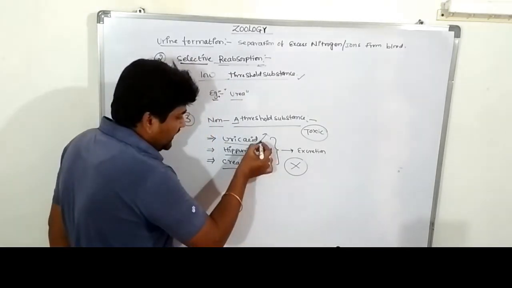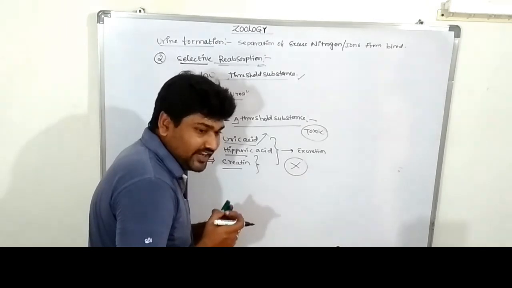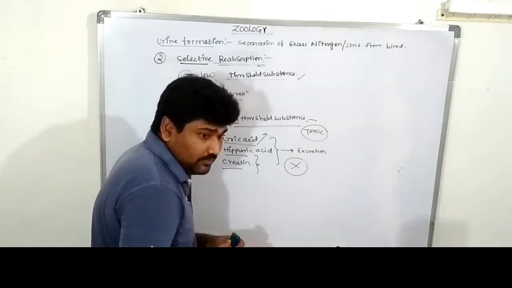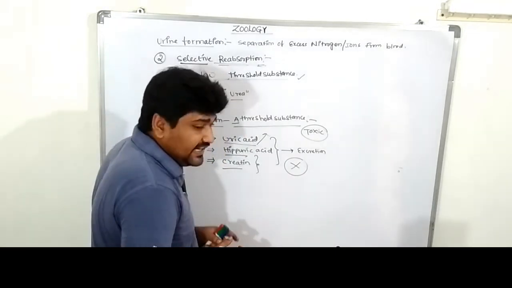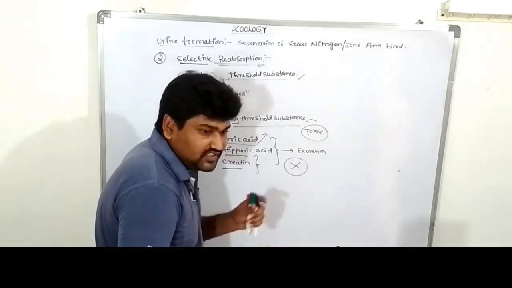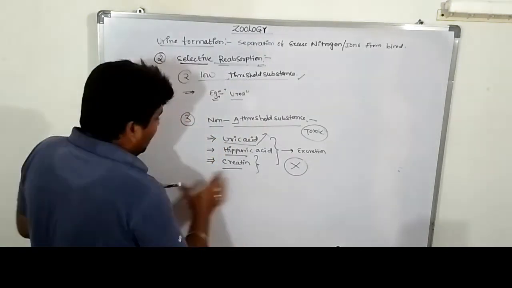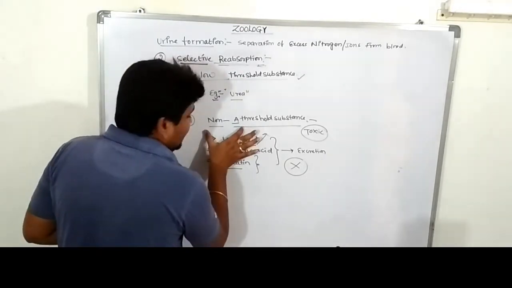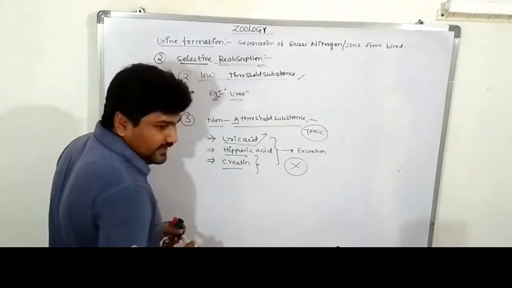The uric acid accumulates in the bones and causes joint pains. When hippuric acid and creatine levels are high in our bloodstream, human beings are majorly affected by kidney failure, nothing but nephron failure. Okay, so these are the harmful substances in our body. These come under non-threshold or A threshold substances. Are you clear?